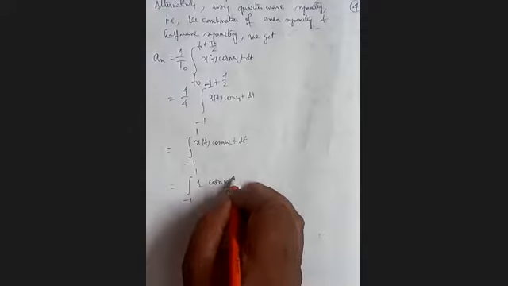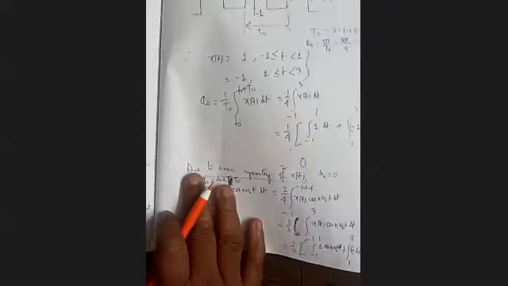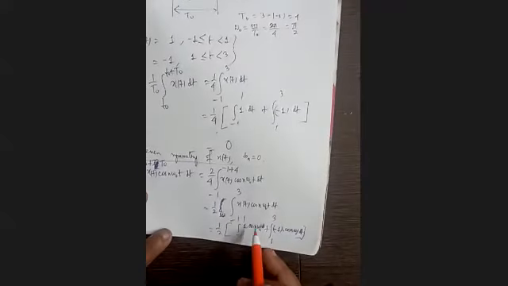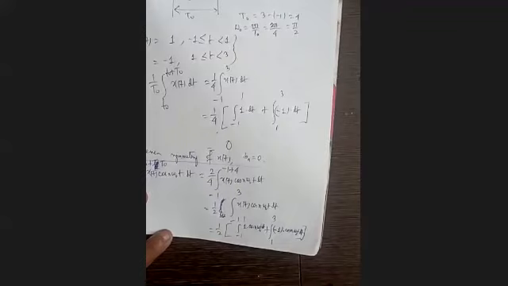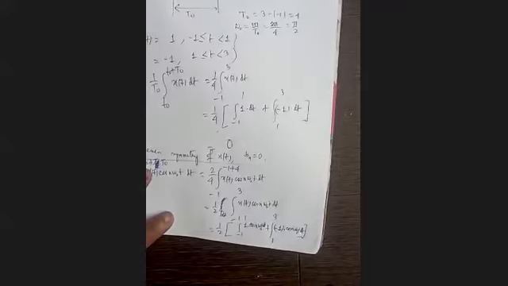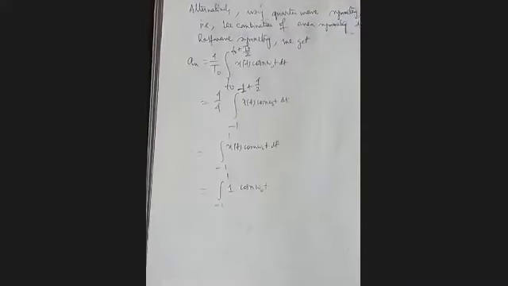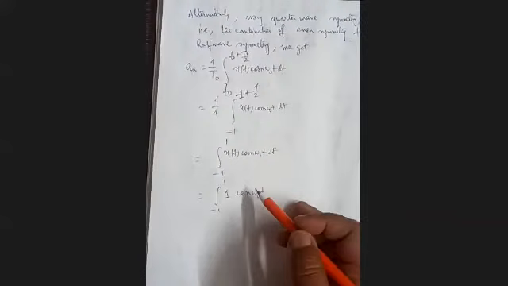Note that if we don't use this symmetry property, and just straight away use the original expression of the Fourier series, we have to integrate it twice, one integration and another integration. We have to put the limit twice. So our labor of doing the job will be more. But if we use the table and use the symmetry property, only one integration is sufficient.